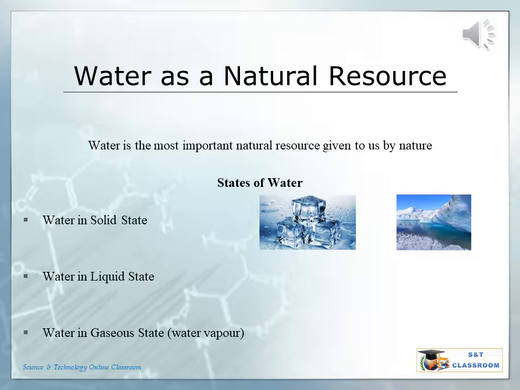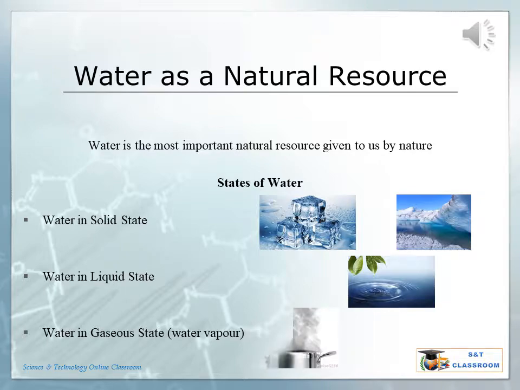Water in liquid state. The liquid state of water can be seen in lakes, streams, rivers, tanks, ponds, wells and seas. The word water in our language normally refers to water in liquid state. Water in gaseous state, water vapor. Steam and water vapor are examples for the gaseous state of water. Water exists in the atmosphere as water vapor.